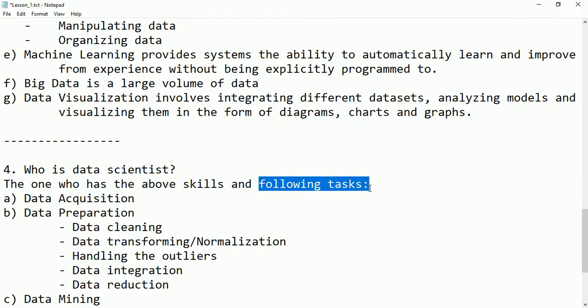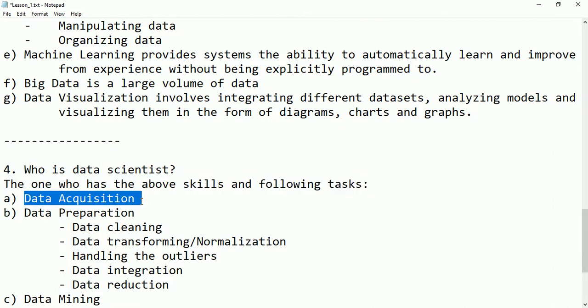The first task is data acquisition. This is the first task which should be done by the data scientist. The data scientist collects the data. The data can be collected from different sources, as I mentioned above. This data can be gathered and then later analyzed and cleaned. So it is the collection or gathering of data.